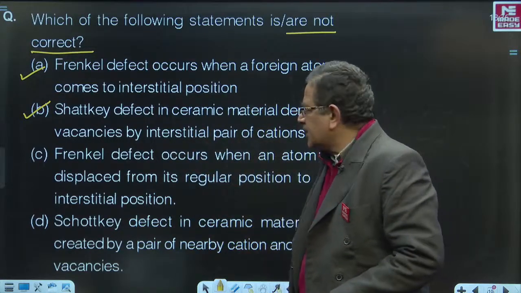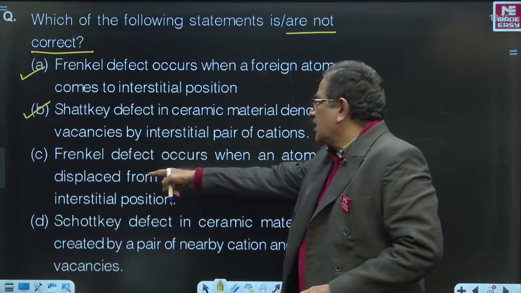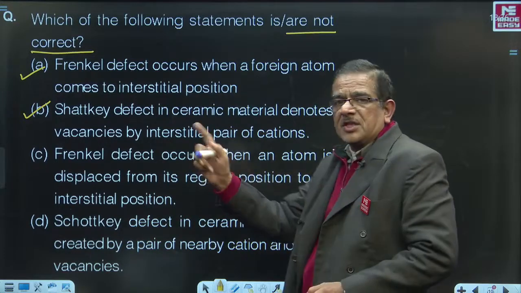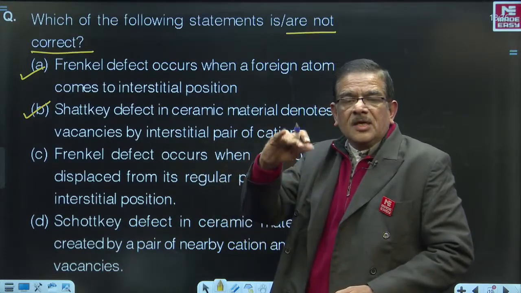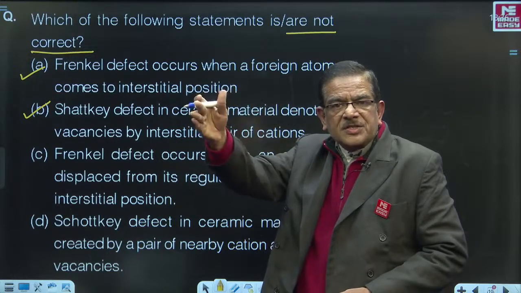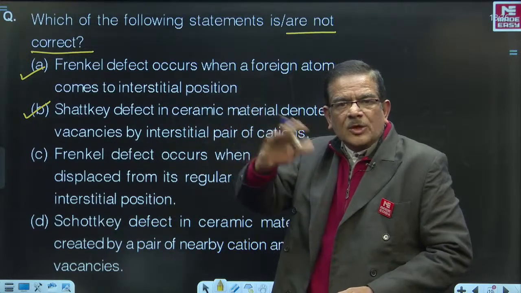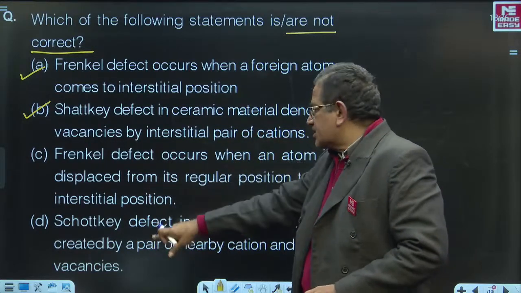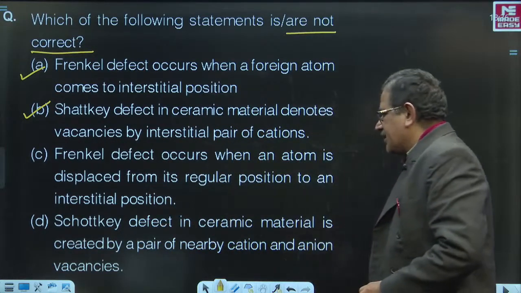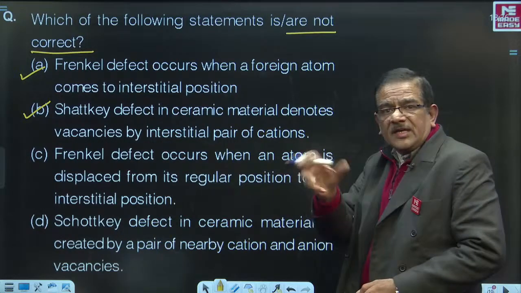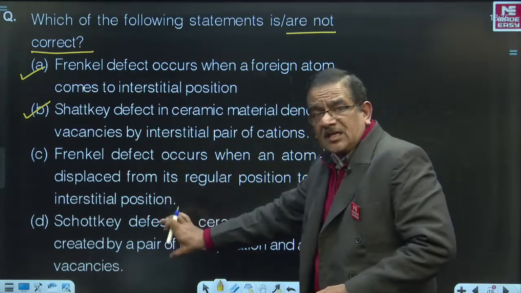Actually, what is Frenkel defect? The correct statement is given in C. Frenkel defect occurs when an atom is displaced from its regular position to an interstitial position. When an atom goes from its regular position to interstitial position, self-interstitial and vacancy will be existing together. Therefore, that is the correct statement. C is correct. And similarly, Schottky defect takes place in ceramic materials, and this defect is created by a pair of nearby cation and anion vacancies. D is also correct. C and D are correct.